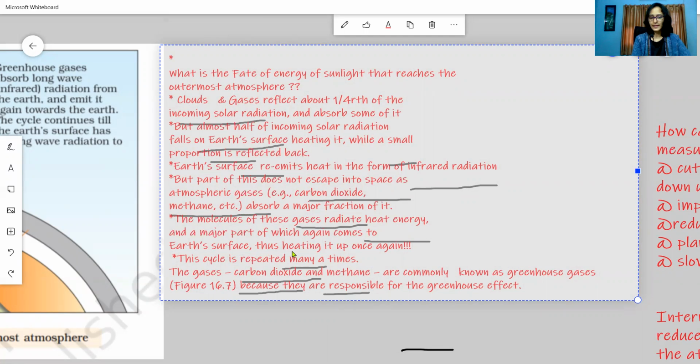And this is the reason why the Earth's surface becomes hotter and hotter. This cycle will repeat many times. And carbon dioxide and methane, remember, are majorly called the greenhouse gases, as they are responsible for the greenhouse effect.